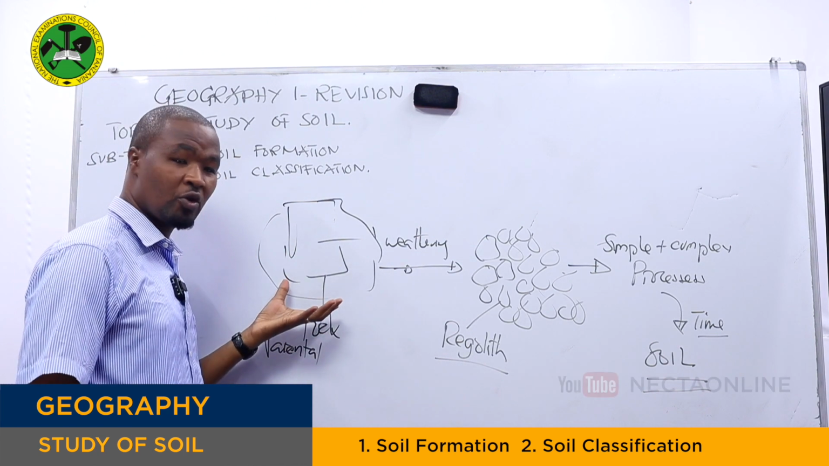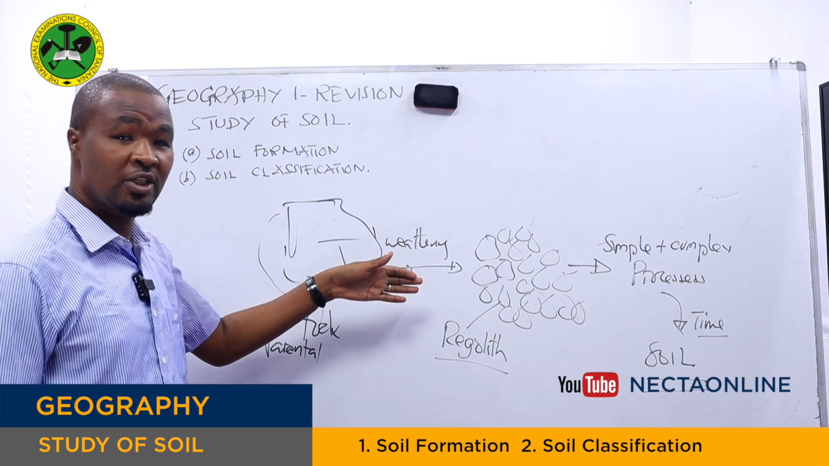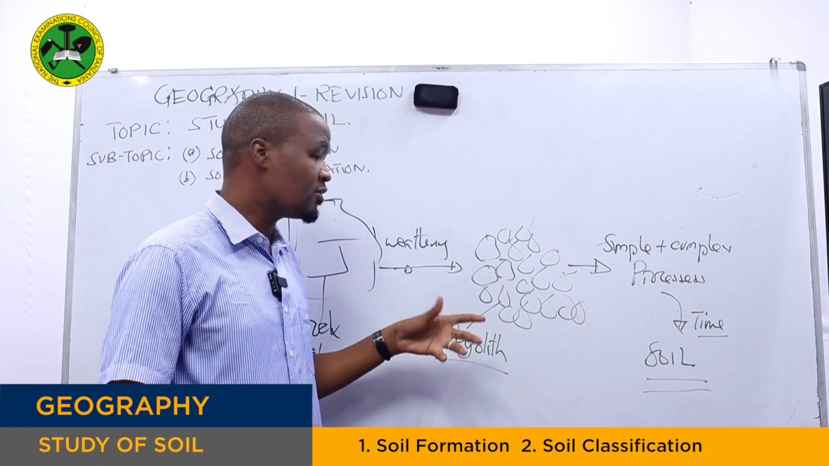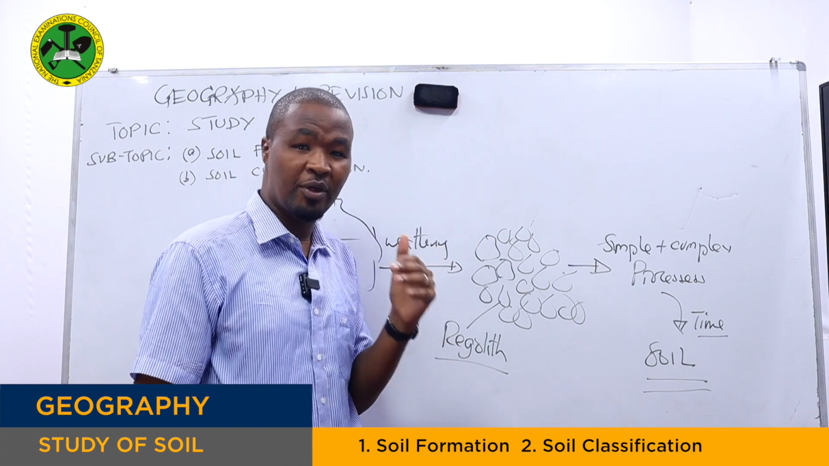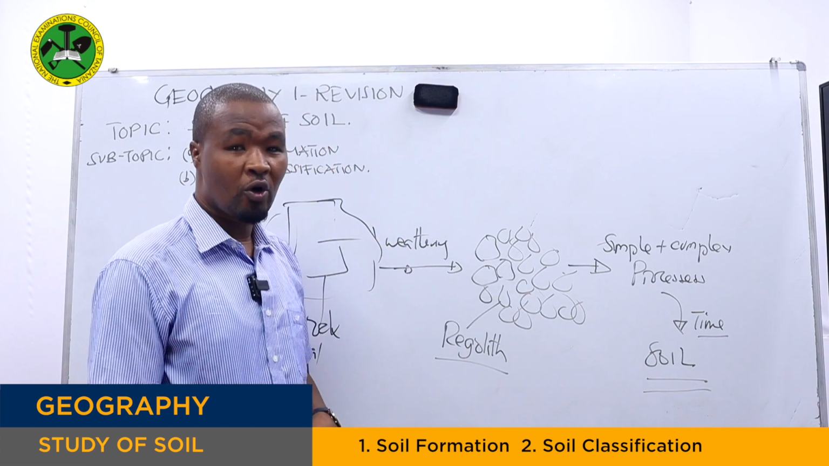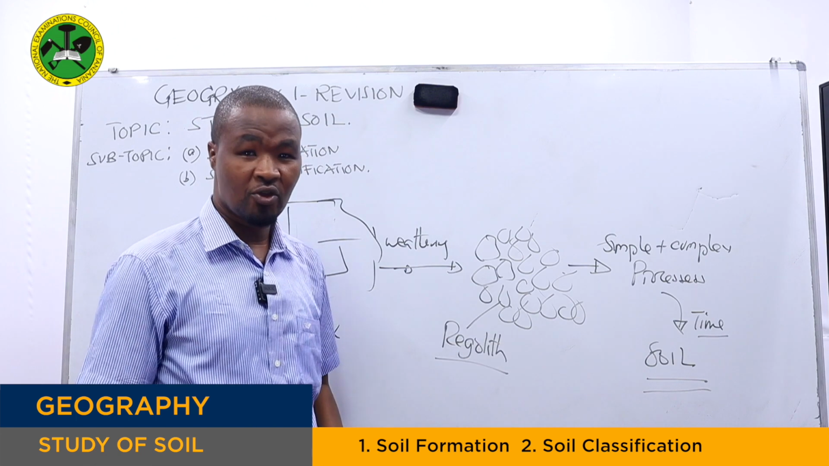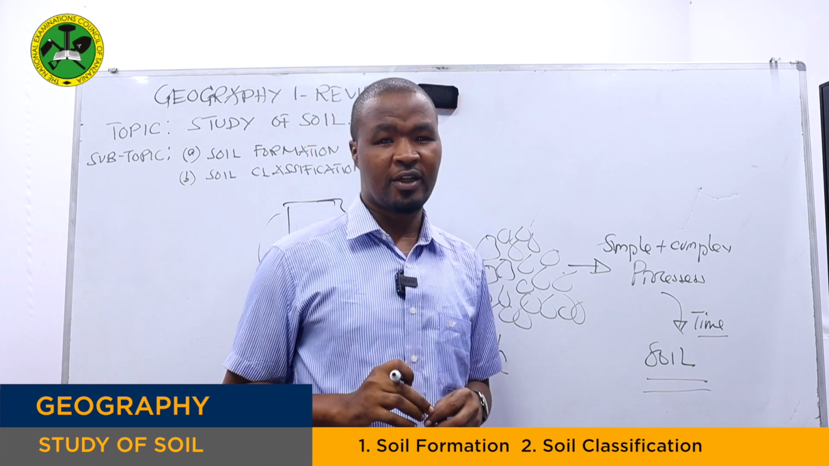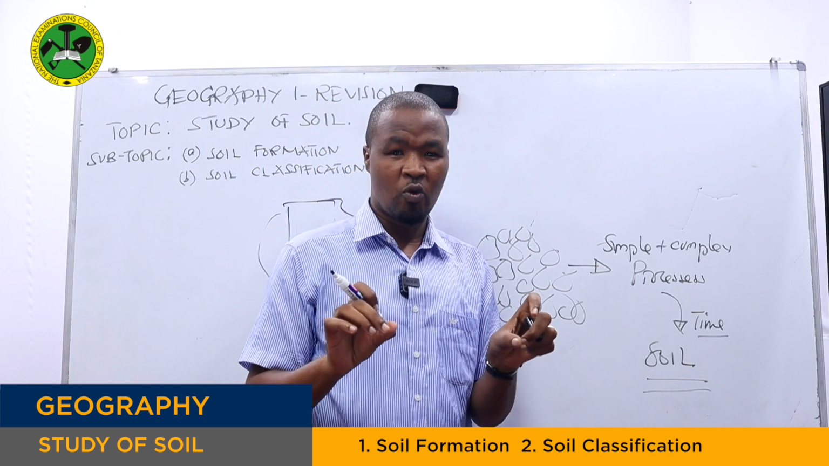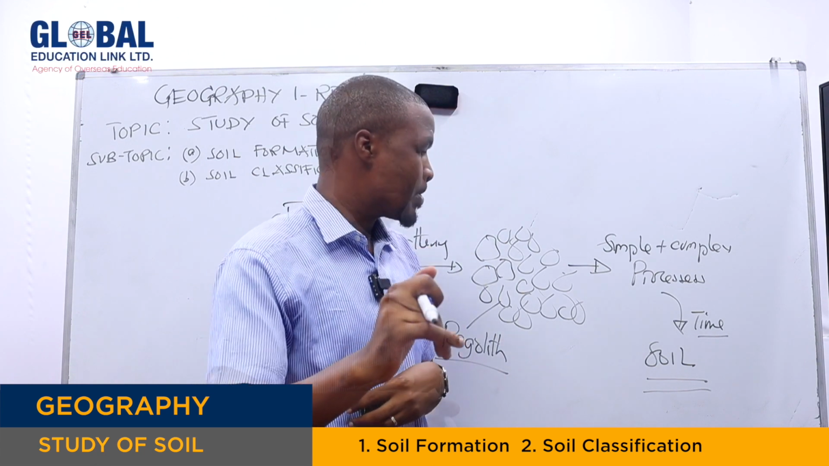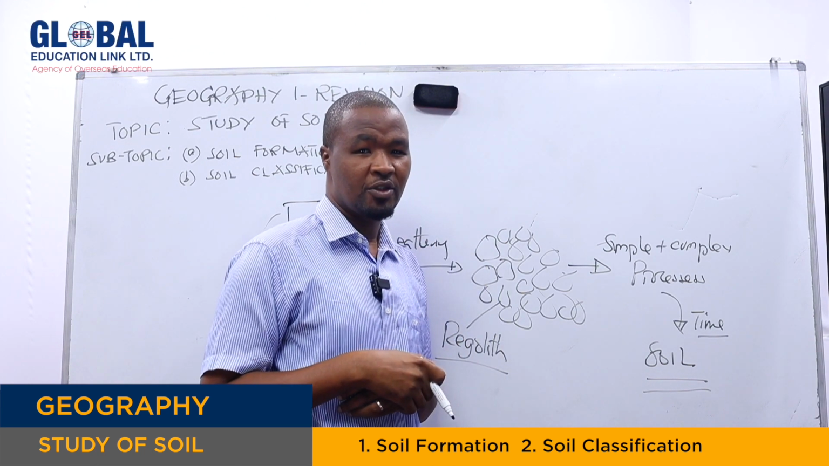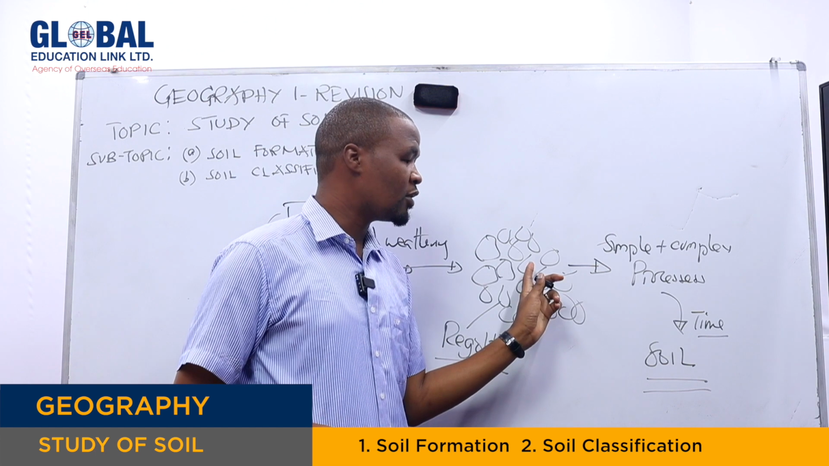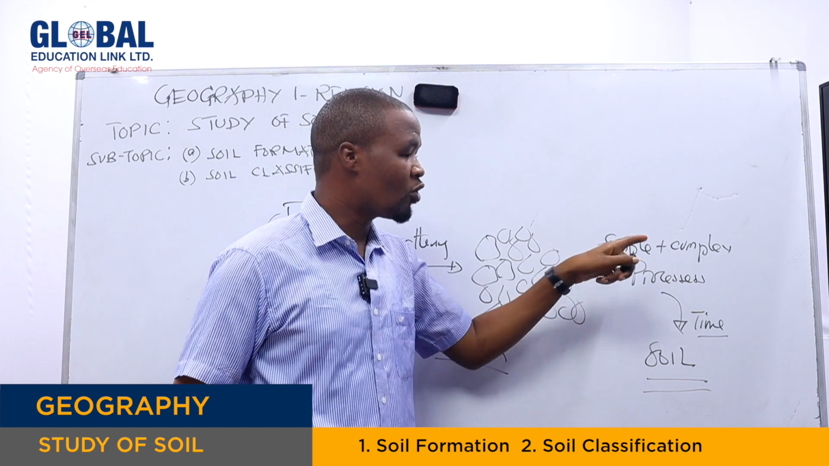So soil has a history, as you can see right here. Before soil, there was the parent rock. Then the parent rock underwent disintegration through weathering and the other agents of erosion. It formed regolith. Then the regolith has to undergo further simple and complex processes to form soil. So what is soil? Soil refers to the very thin layer of the Earth's crust found at the uppermost part, made up of organic and inorganic materials.